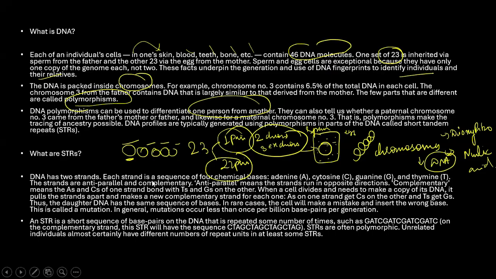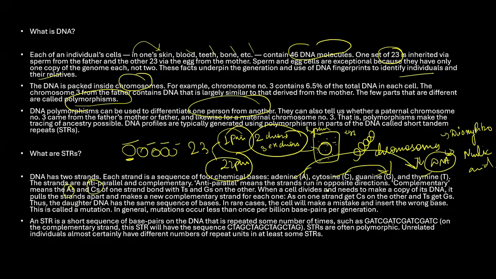Please understand, DNA has two strands. Each strand is a sequence of four chemical bases: adenine, cytosine, guanine, and thymine. These are the four chemicals they may ask you in UPSC. The strands are anti-parallel and complementary. Anti-parallel means that the strands run in opposite directions. Complementary means that the As and Cs of one strand bond with the Ts and Gs of the other. A stands for adenine, C stands for cytosine. So A will bond with T and C will bond with G, right? Always.